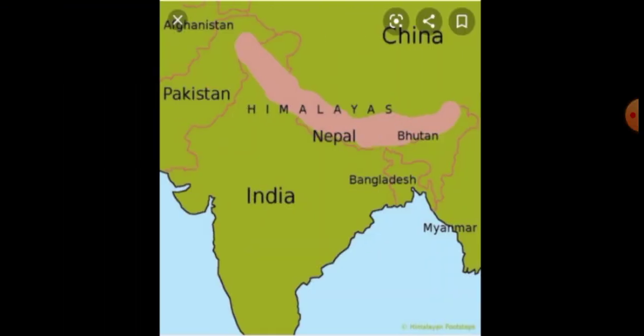Okay. Then in the next map you have to do the Himalayas. The rose color is marked as the Himalayas. Himalayan mountain alone you have to do. From here is Mount Everest, the highest peak in the world. Mount Everest is here, nearby Nepal. After reopening the school, I will give that one. Just you have to do only the Himalayan mountain in this map.